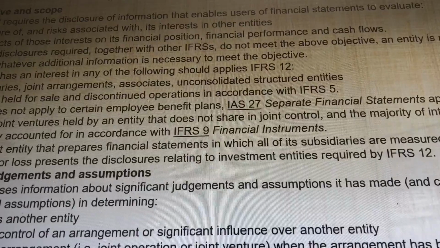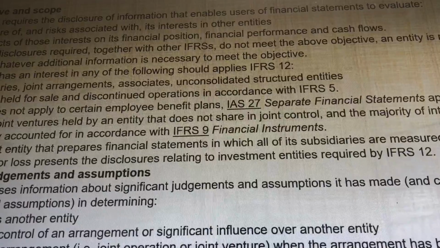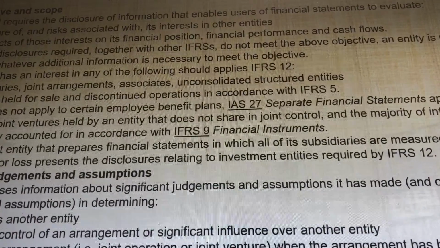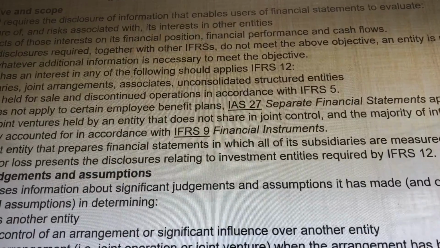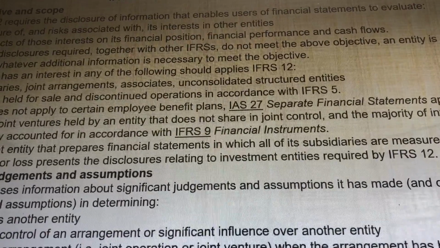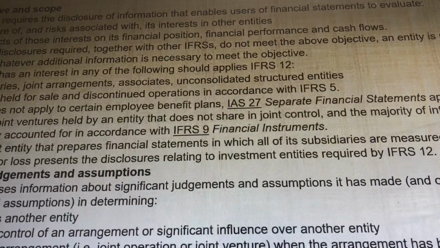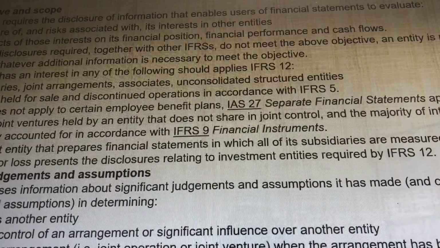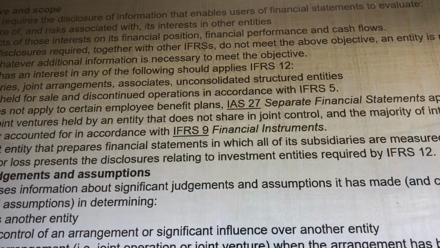IFRS 12 does not apply to certain employee benefit plans. IAS 27 separate financial statements applies to certain interests in joint arrangements held by an entity that does not share in joint control. It also does not apply to an investment entity that prepares financial statements in which all of its subsidiaries are measured at fair value through the profit and loss account. So, significant judgment and assumption.